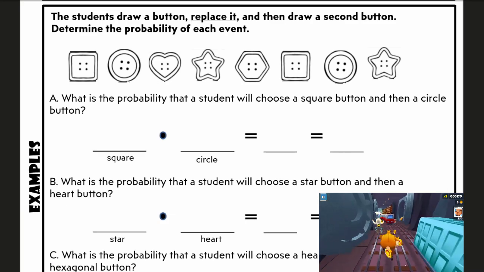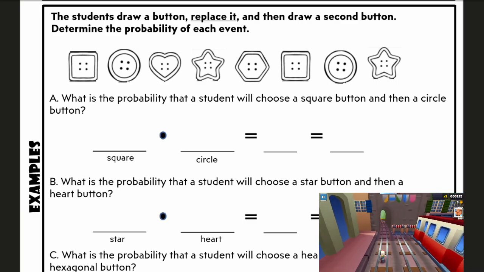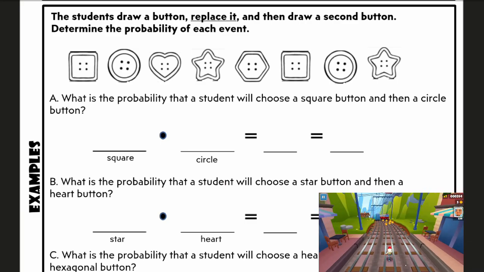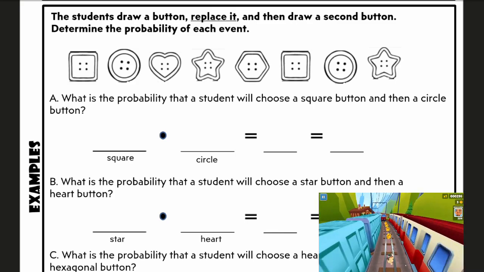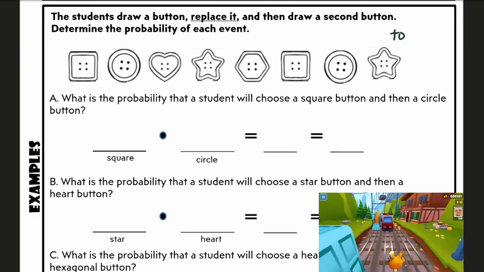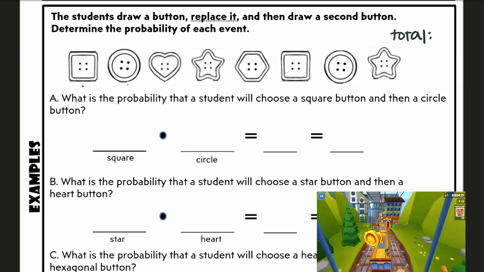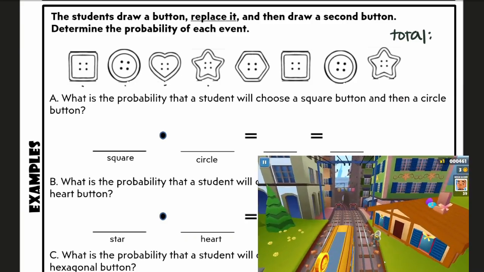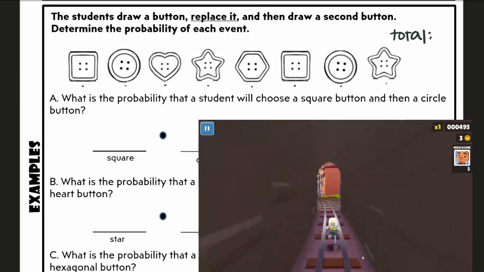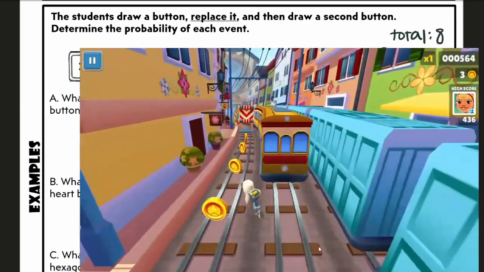So let's go on to our example. We have a bunch of buttons. Let's first find our total of buttons before we even think about probability. Total is the most important thing. It's going to go on the bottom of every single one of my fractions. So we have our total. We're going to count 1, 2, 3, 4, 5, 6, 7, 8. So my total number of buttons is 8.